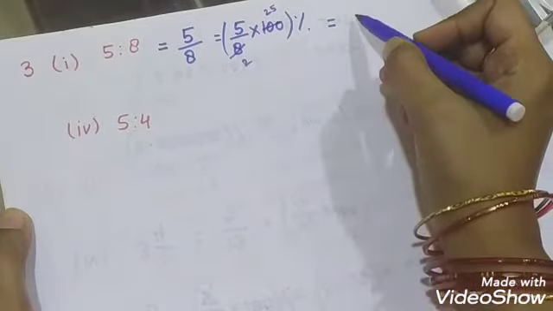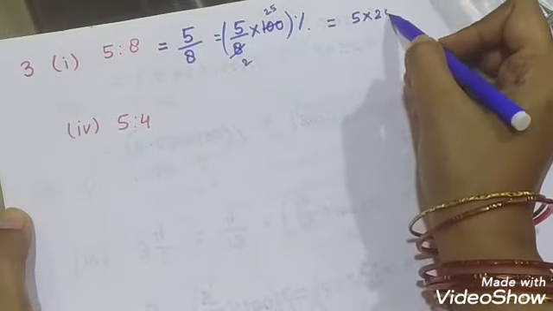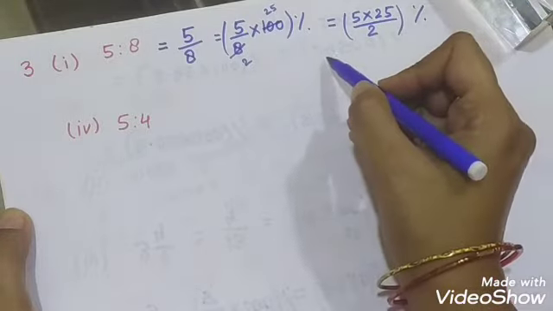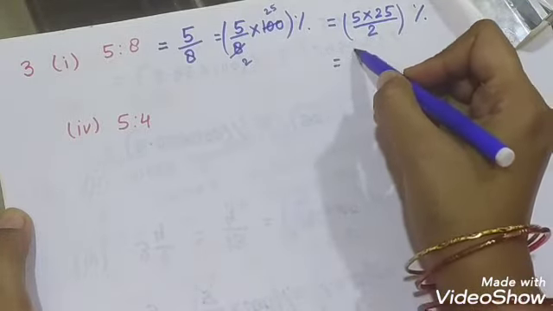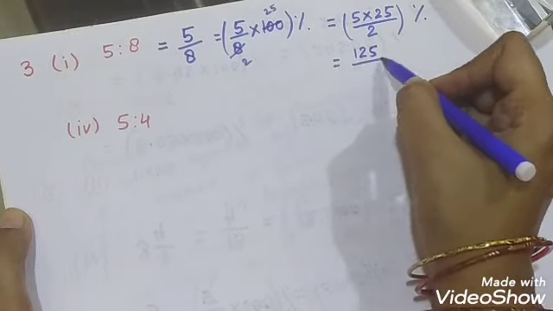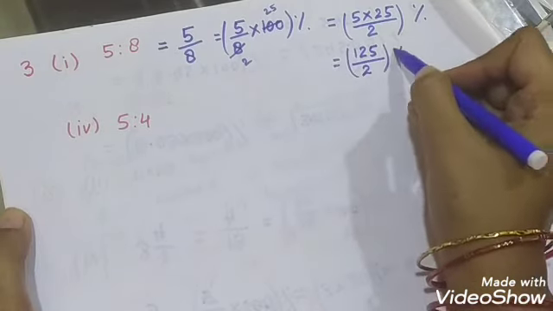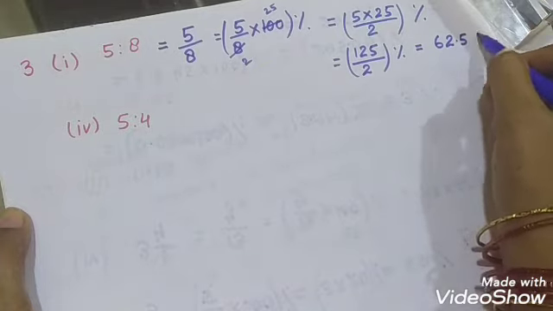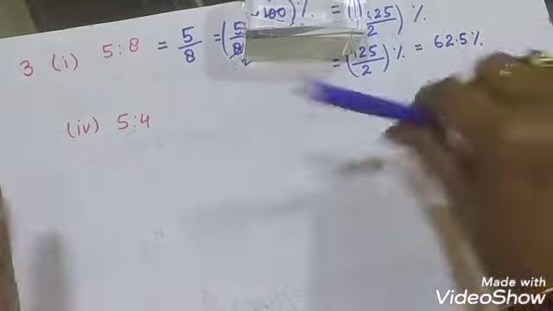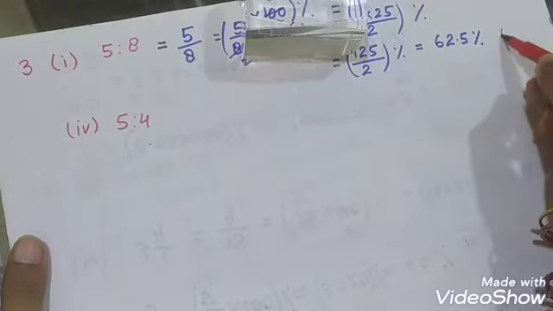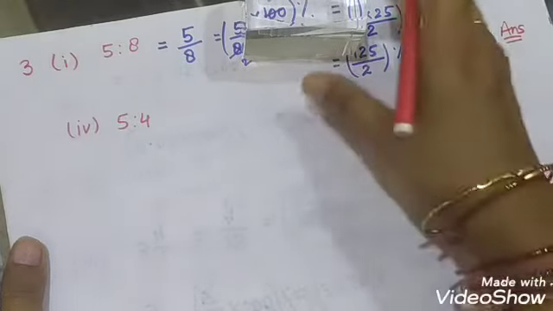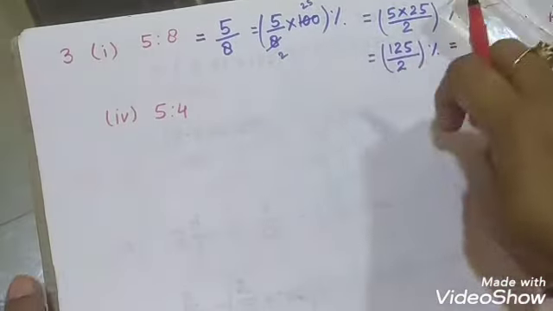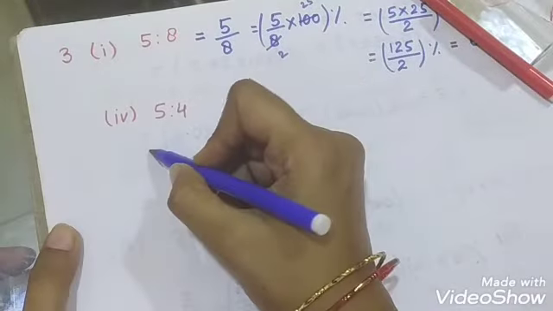Now further it does not cancel, so 5 into 25 upon 2 percentage, which on multiplication gives 125 upon 2 percentage, which on division gives 62.5 percentage. So your answer is 62.5, and the homework in this section is part 3.